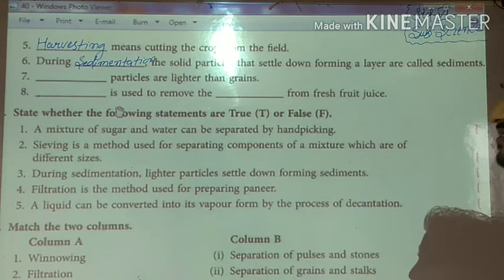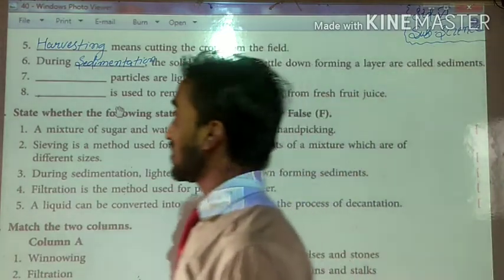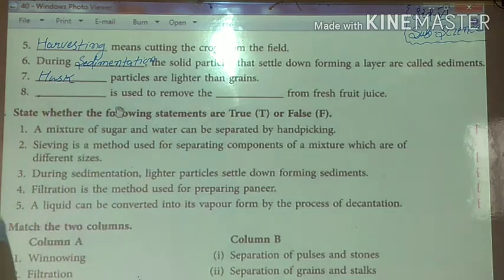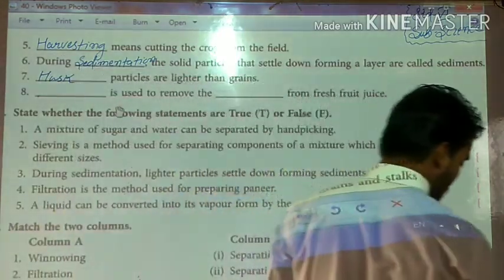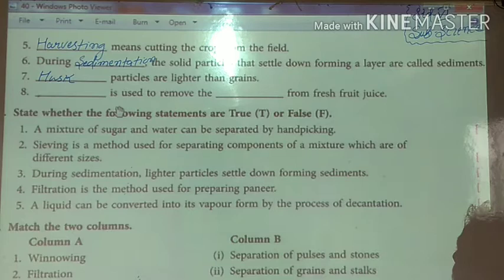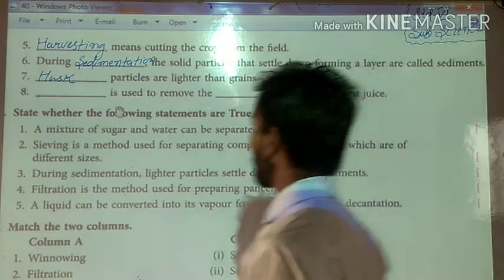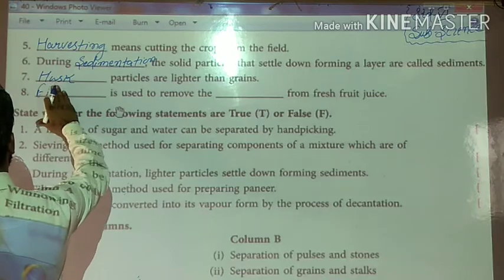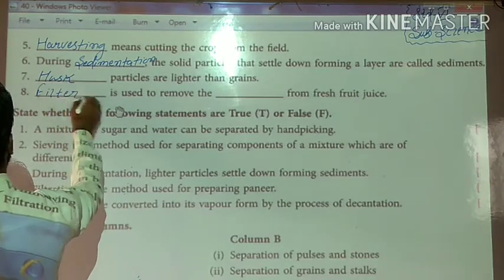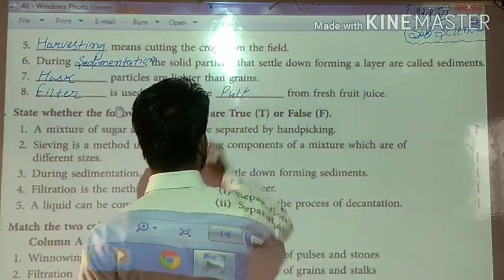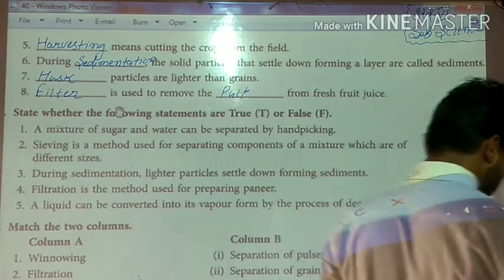Fill in the blanks: particles are lighter than grains. Have you remembered what? Husk. Husk particles are lighter than grains. See students, next one, fill in the blanks: blank is used to remove pulp from fresh fruit juice. Understood students? Filter. A filter is used to remove pulp from fresh fruit juice.